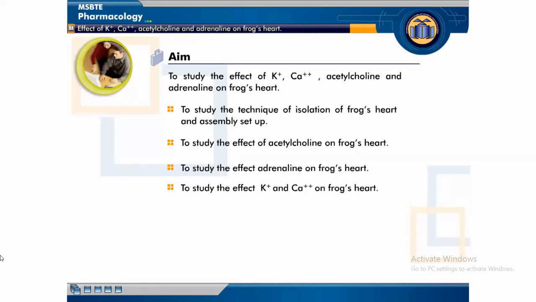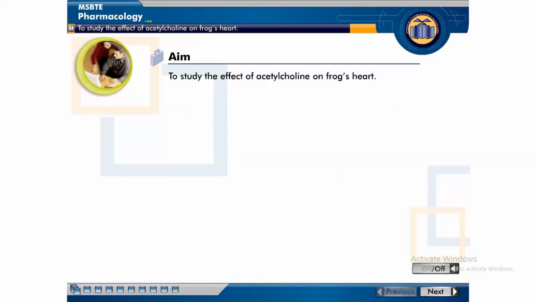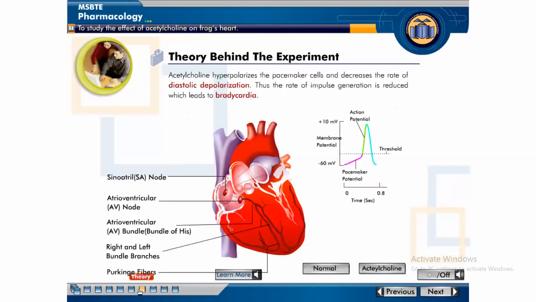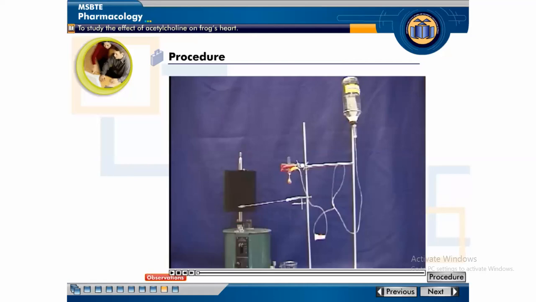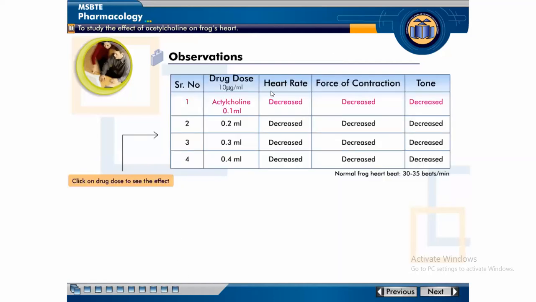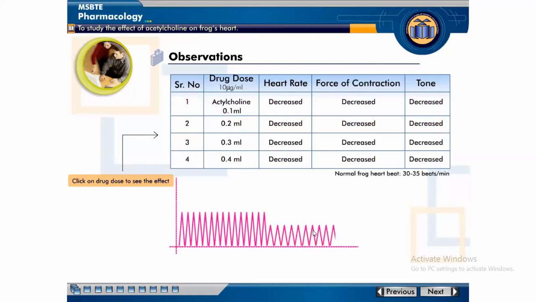What do you understand about this experiment? Adrenaline dose increases heart rate. Do you understand the graph of this experiment? When 0.1 ml is given, is the heart rate increased or decreased? Increased.